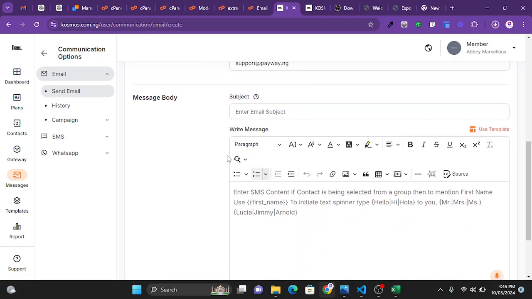Then I will enter the email subject, which is the heading for the email. You can use any catchy email subject to grab the attention of your subscribers or your users. For example, what should we use? Just something nice, something friendly.